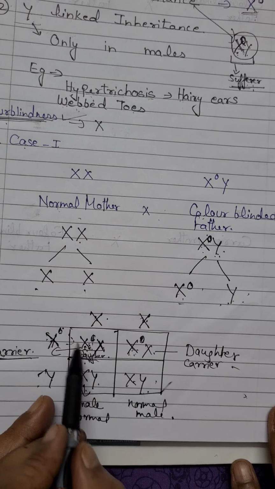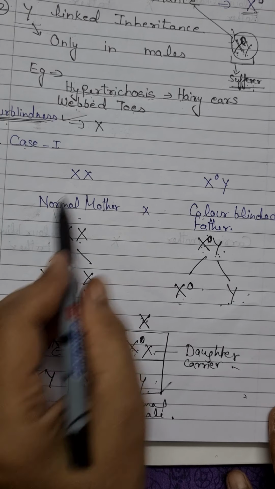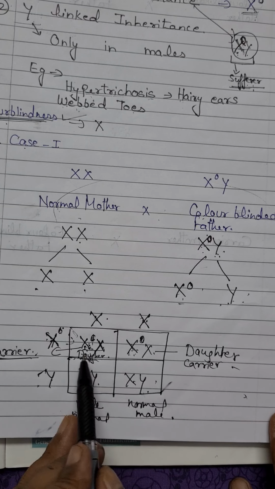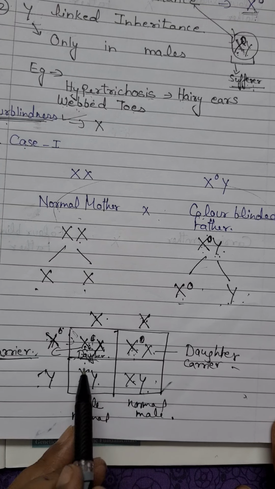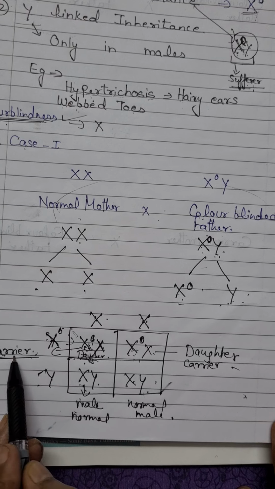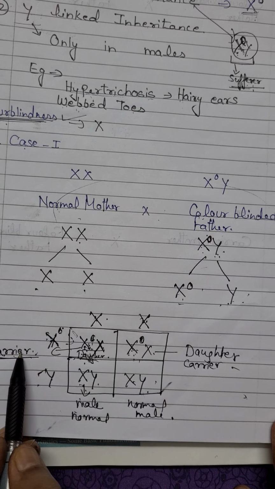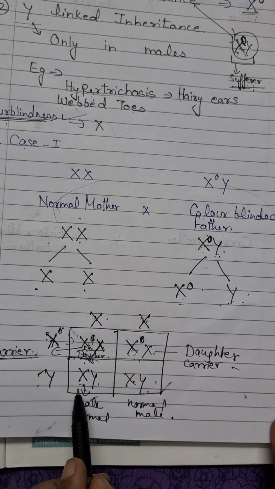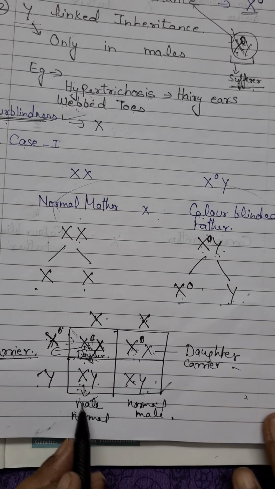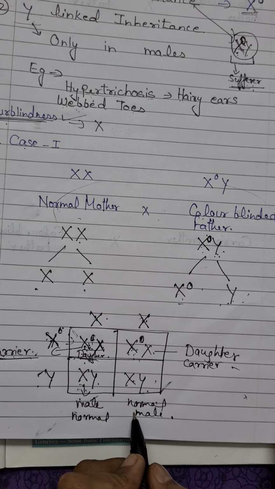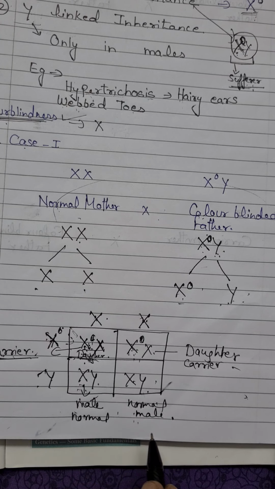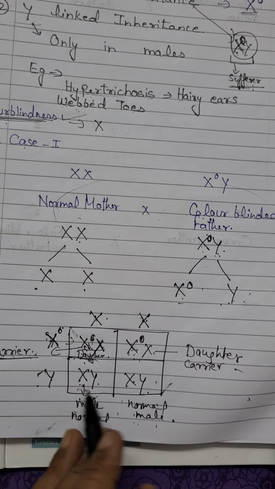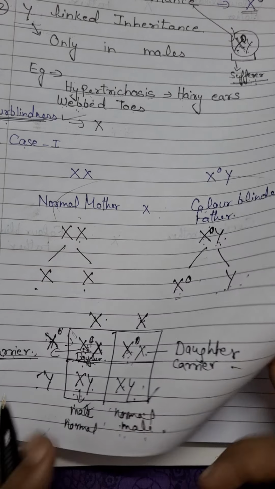So if this couple has a daughter, she will be a carrier of the disease, not the sufferer of the disease. And if they have a male child, then all male children will be normal. They are not the sufferers of the disease. So in this way we can predict the combination. Now next, one more example in case 2.